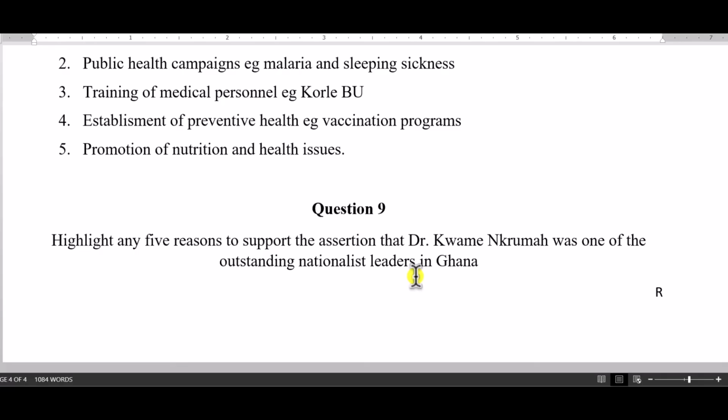You should be very strategic looking at the work of Nkrumah from 1947 up to 1957. So do that work. Go and look into the books, the achievement of Nkrumah in the UGCC and achievement of Nkrumah in the CPP, and see how you can get some 5 reasons to support that assertion.